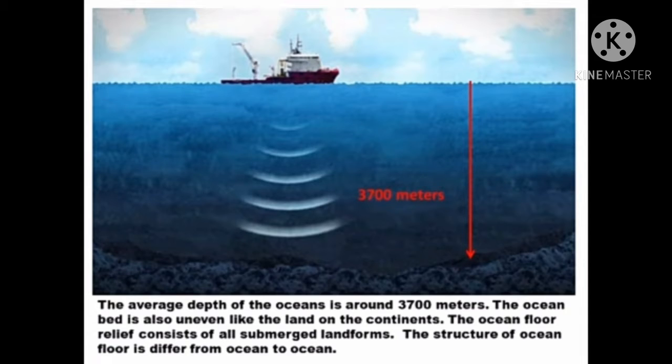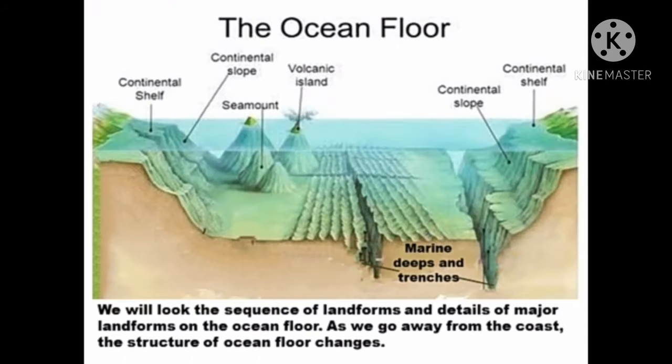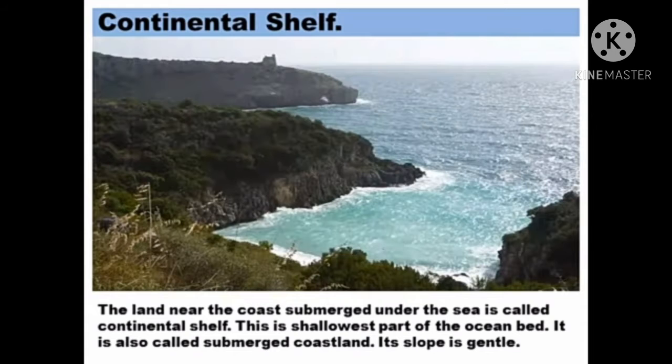The ocean floor relief consists of all submerged landforms. The structure of ocean floor differs from ocean to ocean. We will look at the sequence of the landforms and the details of major landforms on the ocean floor. As we go away from the coast, the structure of the ocean floor changes. So, next one is the continental shelf.